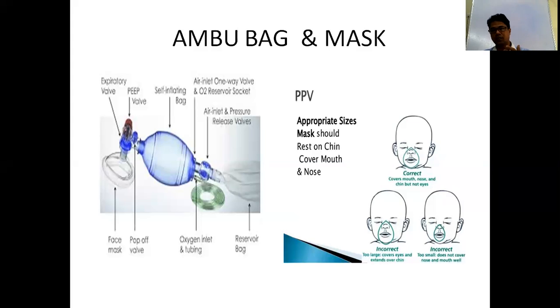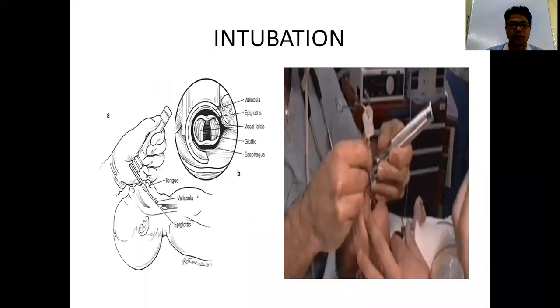to lift the chin. So you have to do it like this. These two fix the mask, and with this finger you lift the chin and give bag and mask ventilations. For intubation, you have to use different blades. We use straight blades and the handle.